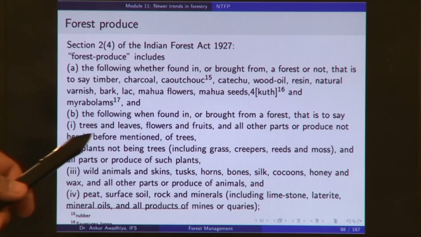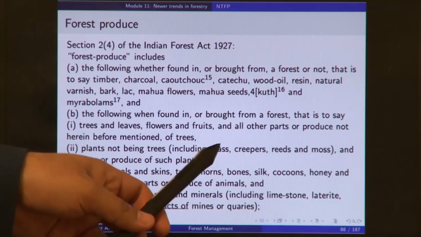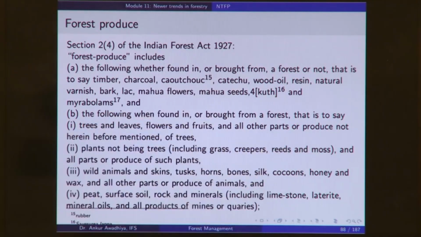Then plants not being trees, including grass, creepers, reeds and moss, and all parts or produce of such plants. So, those plants that are not trees, if they are standing in a forest or when they are being cut and brought from a forest, or whether they are being collected from a forest, then we will call them a forest produce.